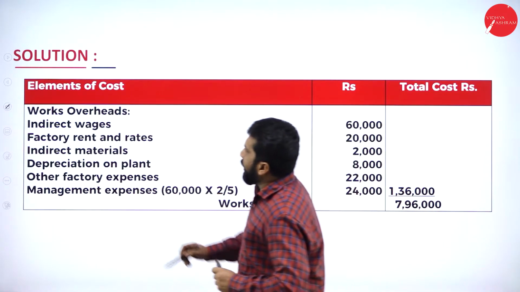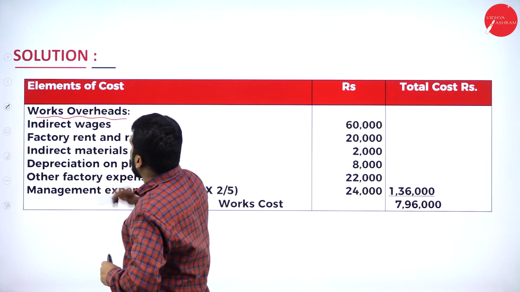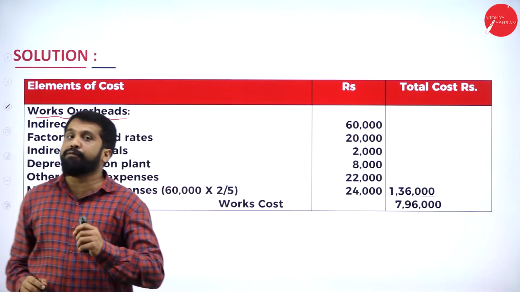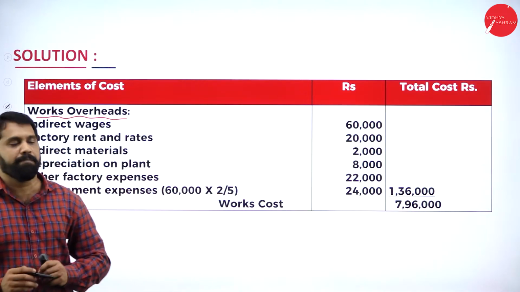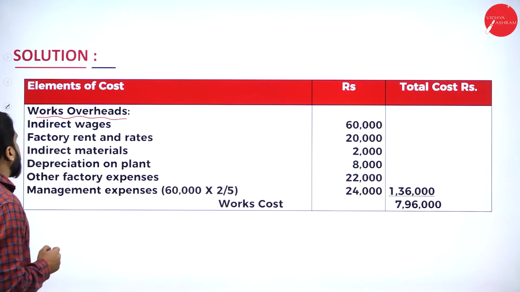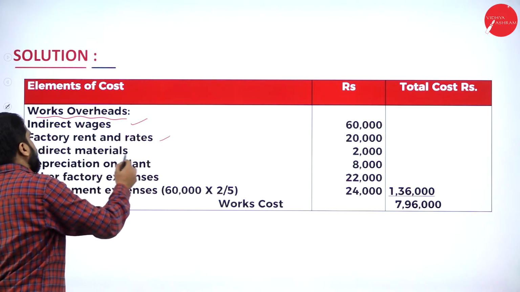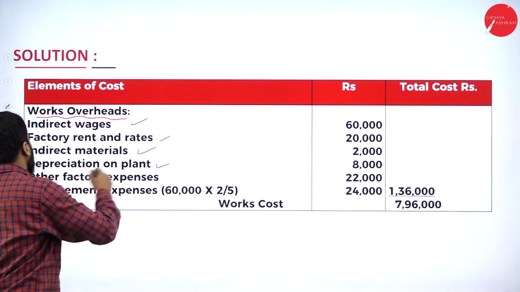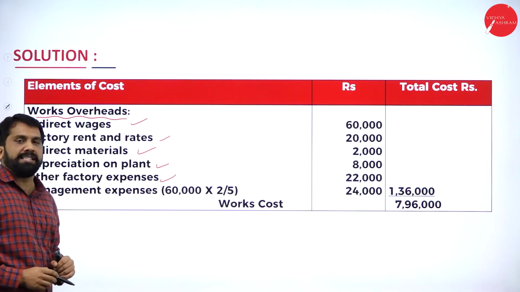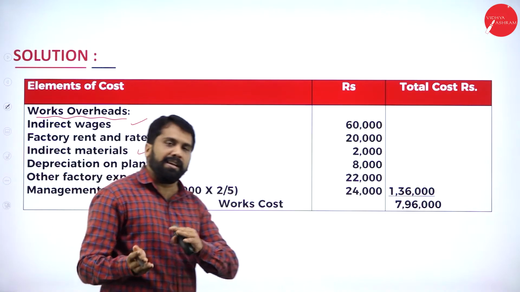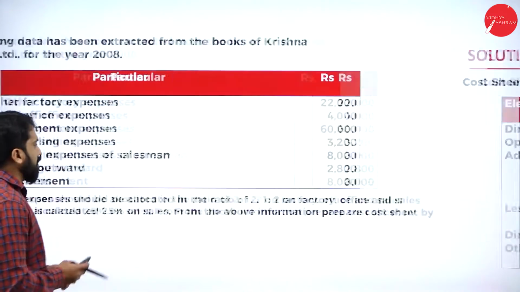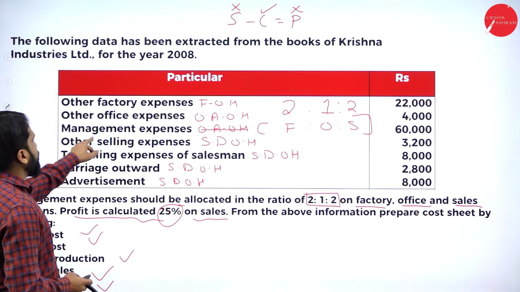Now we'll go to the next one. For that, you should add what? Works overhead. Or else we can call it as factory overhead. Now, under factory overhead, you will get indirect wages, factory rent, indirect material, depreciation, other factory expenses. Along with that, I'll go back to your adjustment. Now, what is your management expenses?